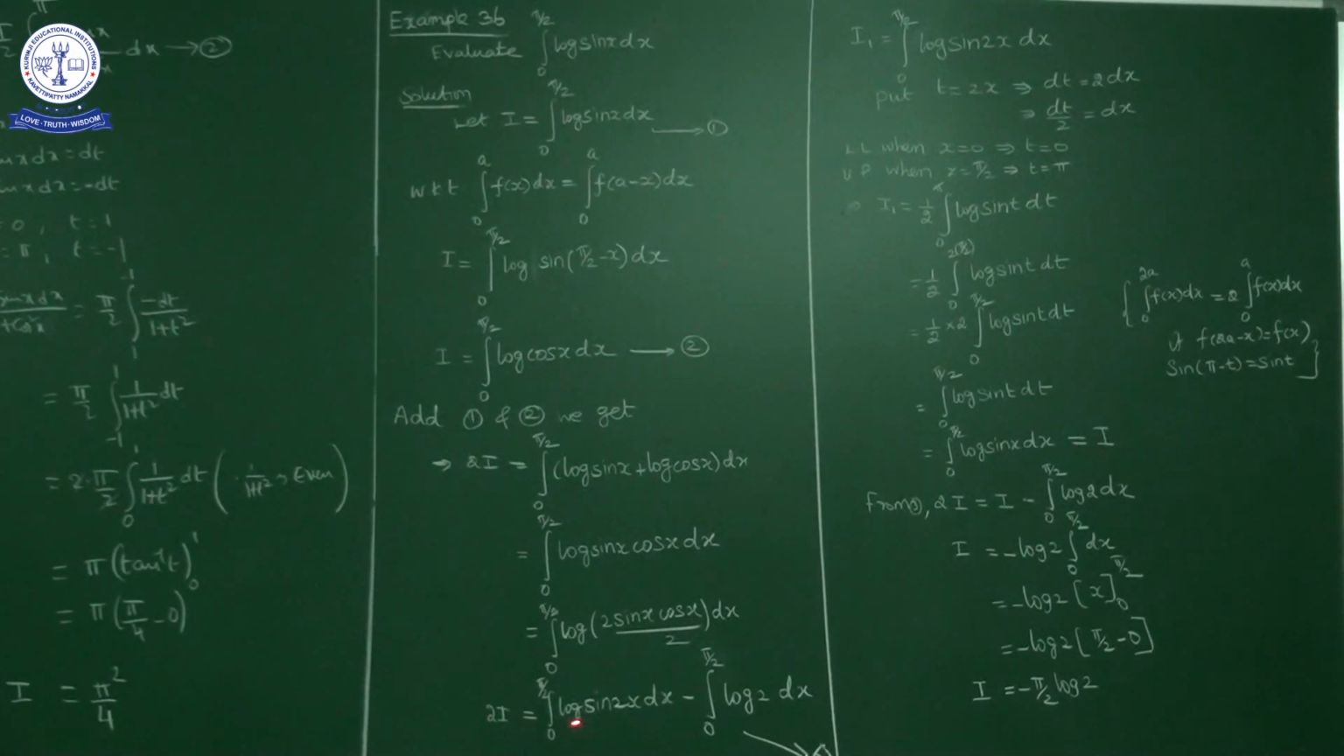So from 3, 2I is equal to, this is I we got, 2I is equal to I minus integral 0 to pi by 2 log 2 dx. So I come to this side, 2I minus I is equal to minus log 2, constant outside, minus log 2 integral 0 to pi by 2 dx. Integration of dx is x, lower limit 0, upper limit pi by 2. So pi by 2 minus 0, pi by 2. So pi by 2 into minus log 2, nothing but minus pi by 2 log 2. That is the final answer. Okay, next.